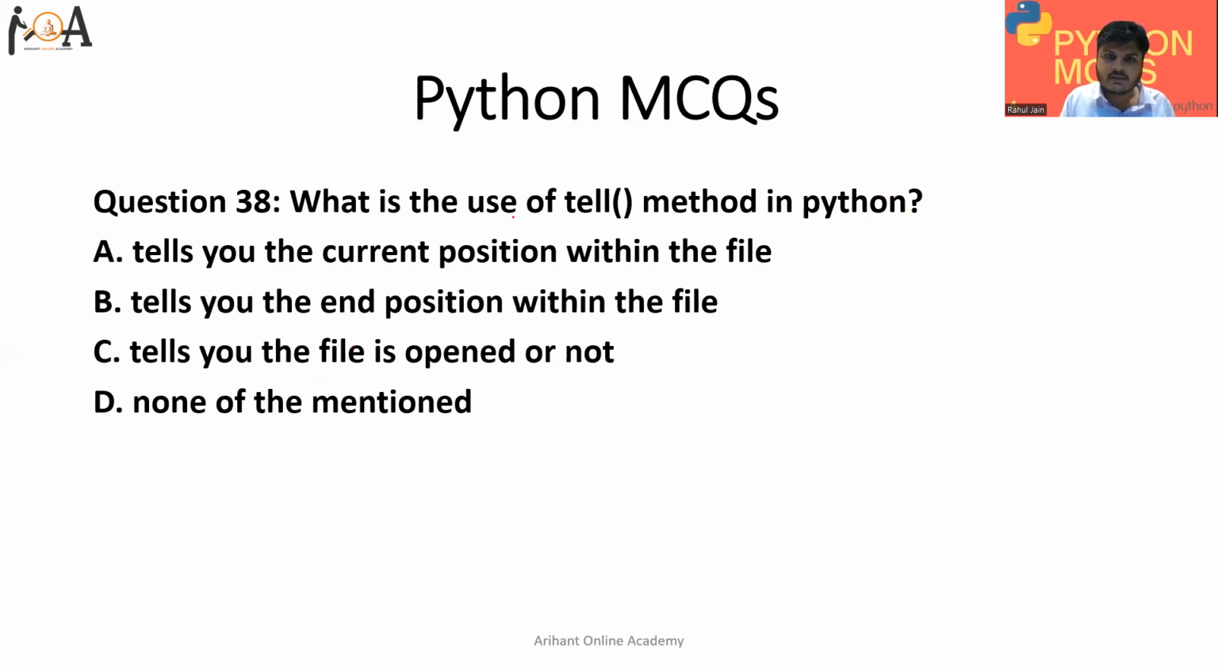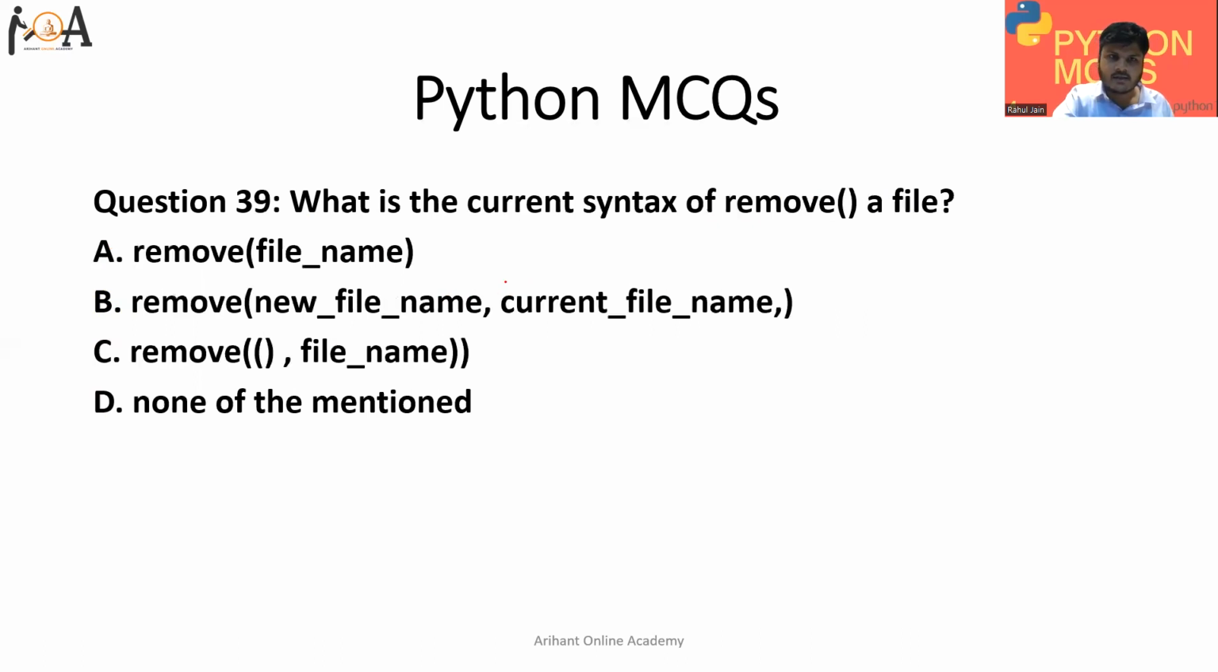Question 38. What is the use of the tell method in Python? Basically, the tell method is used for getting the current position within the file. Whatever file we are operating on, to get the current position within that file in Python, we use this. So the tell method gives us the current position within the file.